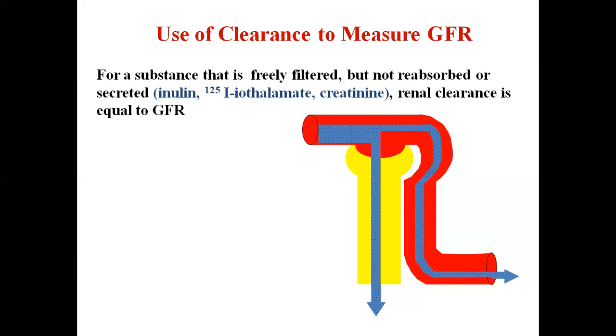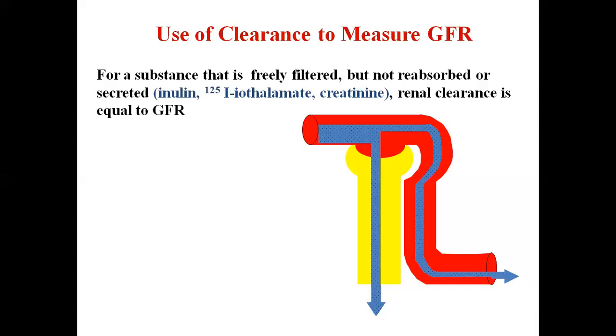That means there should not be any reabsorption of the substance and not any secretion of the substance through the renal tubules. Now, there are some other characteristics that should be present for a substance for measurement of GFR. That substance should not be toxic to the body. It should not alter the filtration mechanism, and it should not bind with the plasma proteins.